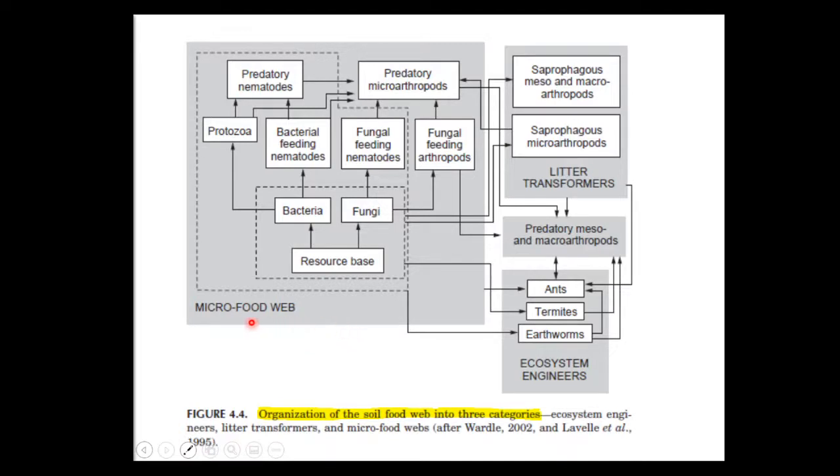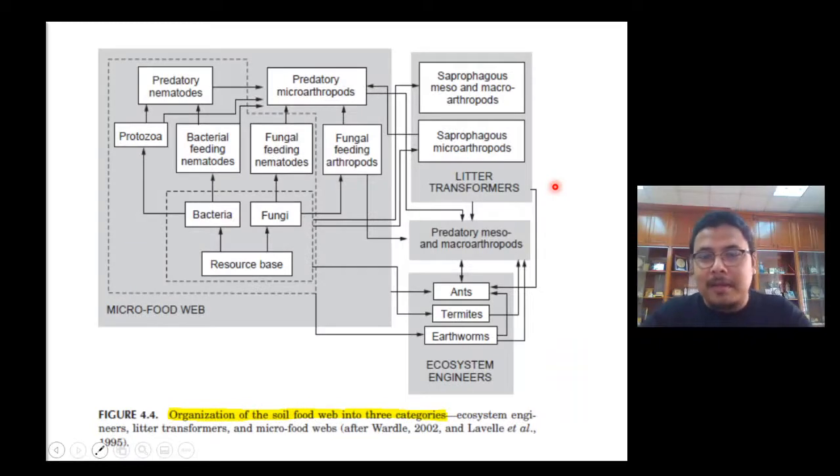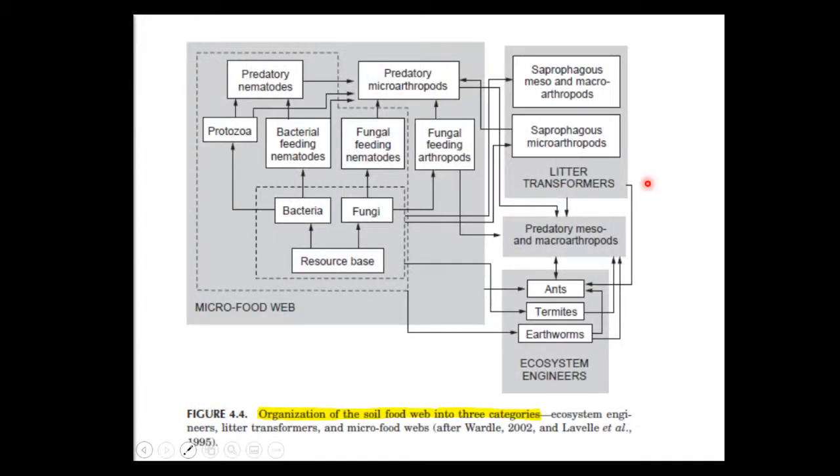Okay, they are in the micro food web, where they are basically the decomposers, some nutrient converters, and so on. But another group, we can call them little transformers. I don't know which one is the Autobots, I don't know which one is the Decepticons, right? But anyway, they are the detritivores in the soil fauna, in the soil ecosystems.